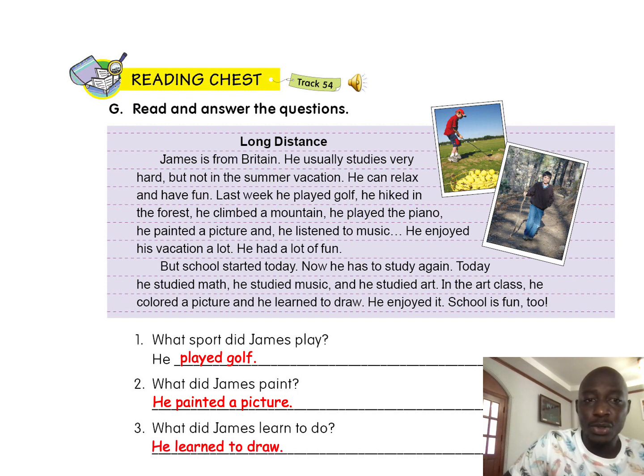He learned to draw. So these are the questions and answers from the passage. Okay, hope you understand. Now let's move to the next which will be writing.